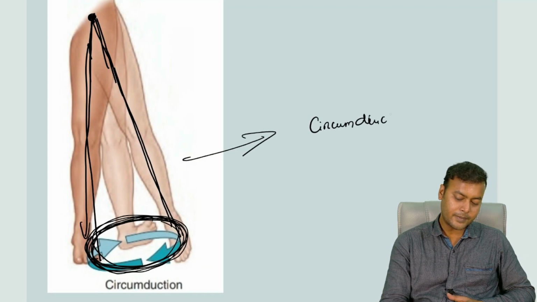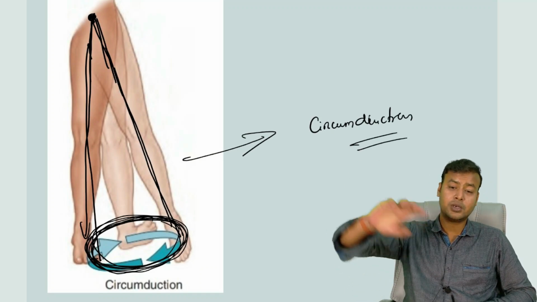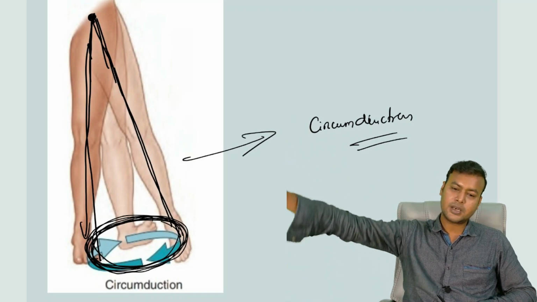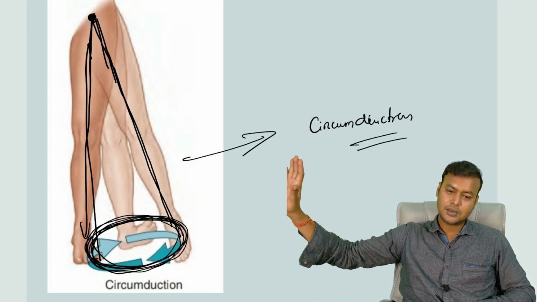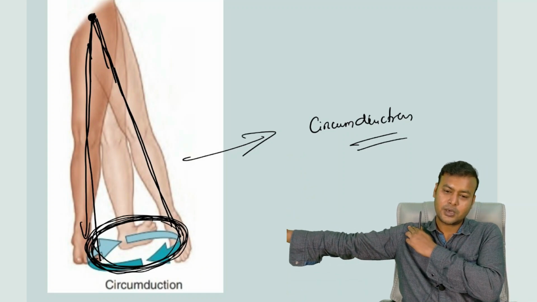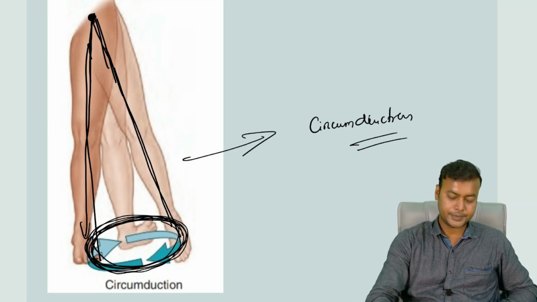All right. So this type of movement is known as circumduction. Also, it can be seen in case of a shoulder joint, where I am rotating it like this. You can see my hand, it is forming the base of the cone, whereas my shoulder joint, it is at the apex of the cone. All right.